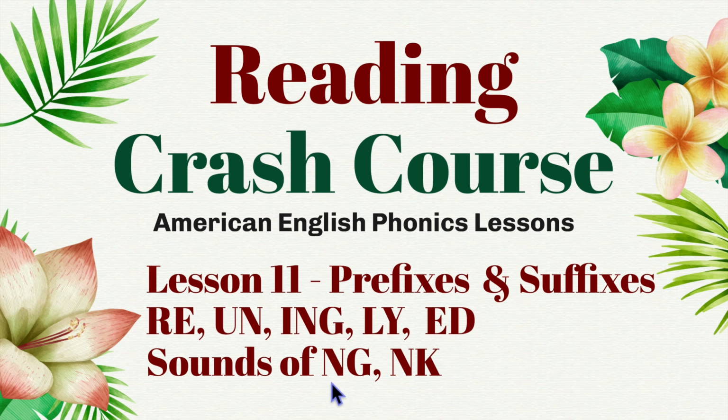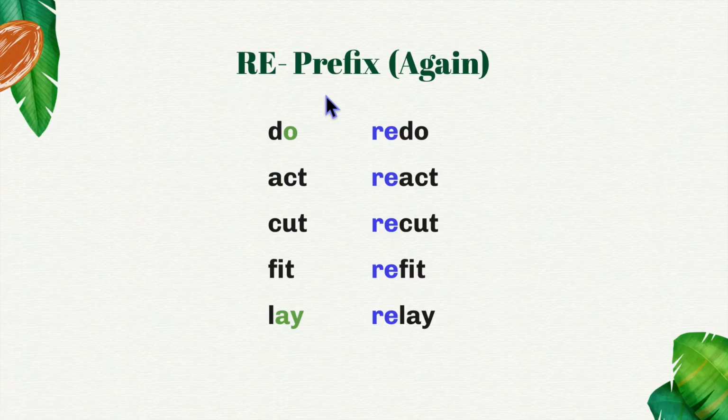We're going to learn about the sounds of and the most important prefixes and suffixes. The prefix re means again. So here we have do, with the O having its third sound of oo. So to redo something means to do it again. Act, react. Cut, recut. So to recut means to cut again.